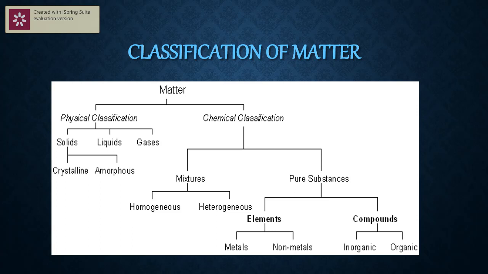Whereas in the other one, chemical classification, you have to conduct certain tests, then you will come to know what is inside the matter. That comes under the chemical classification. Based on the physical classification, matter is further classified as solids, liquids, and gases. Now we will not go to the liquids and gases part. Solids are further classified into crystalline solids and amorphous solids. Crystalline solids have a definite structure, whereas amorphous solids don't have any definite structure.